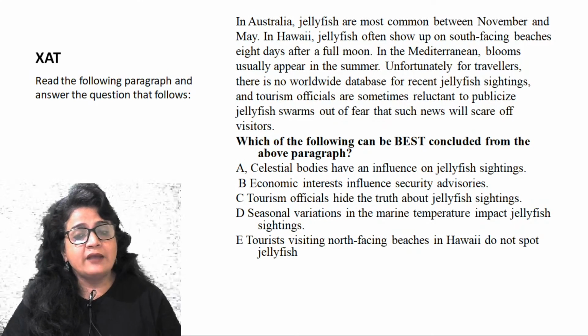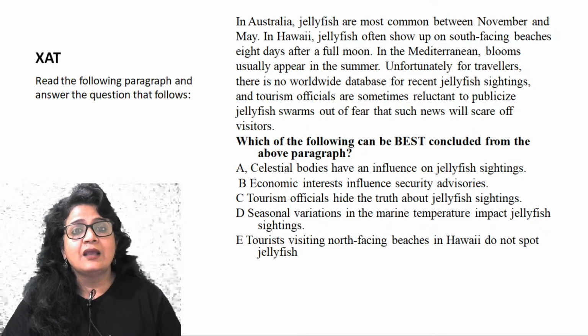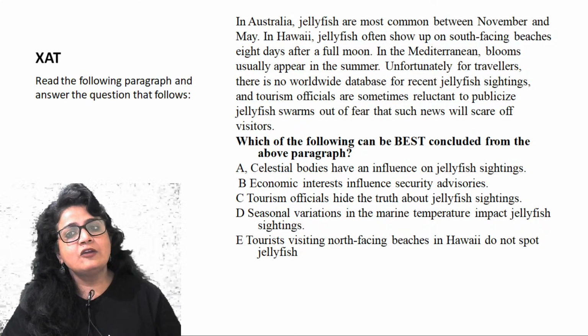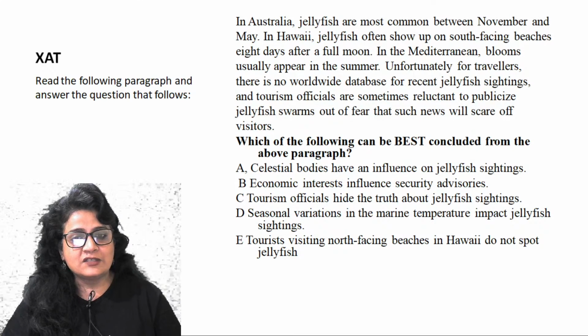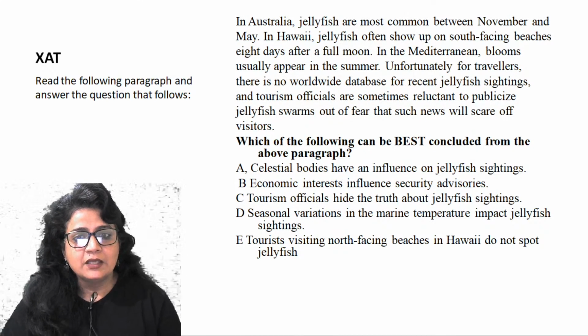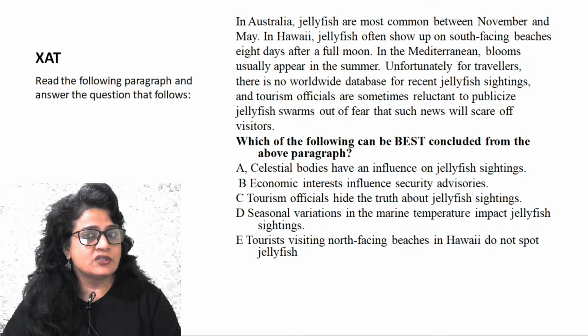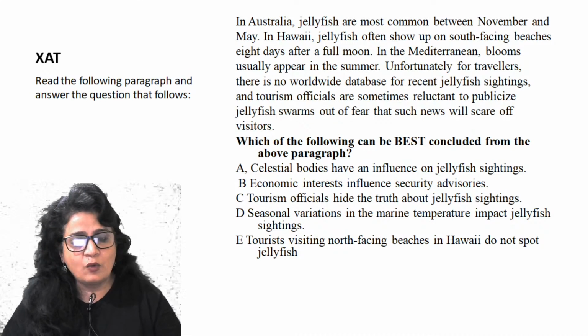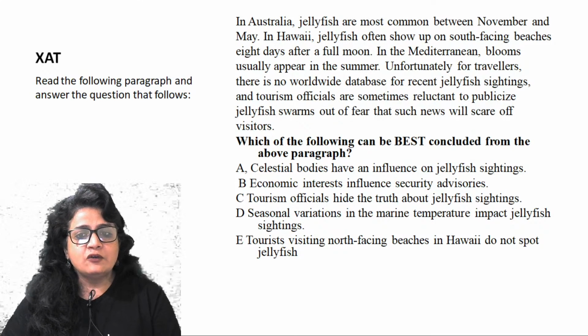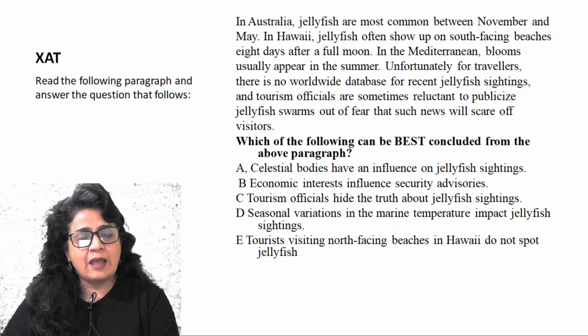Tourism officials hide the truth about jellyfish sightings. Are they hiding or are they not publishing the result? Different way of saying the same thing. Seasonal variations in the marine temperature impact jellyfish sightings. It's not stated anywhere. Tourists visiting north-facing beaches in Hawaii do not spot jellyfish.